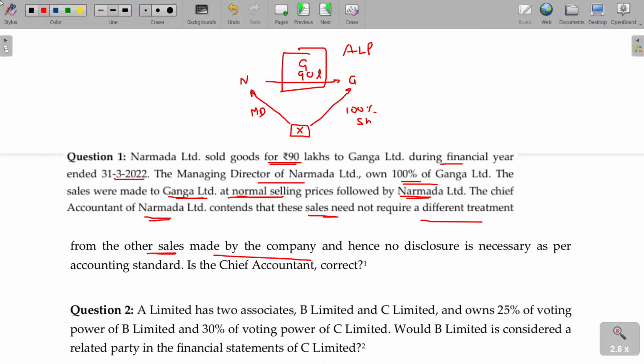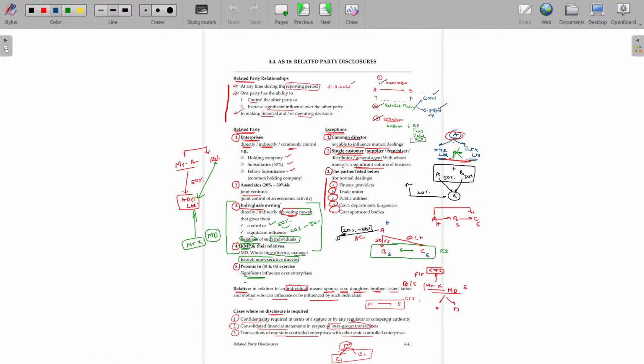Now, is the chief accountant correct? He is being the MD, related party, and here holding 100% and control is there. These two entities are controlled by a common person. Then the transaction between these two is a transaction between related parties. Though the transaction between the related parties is transacted at the arm's length price, yes, disclosure is required. You have to mention why these two parties are related parties.